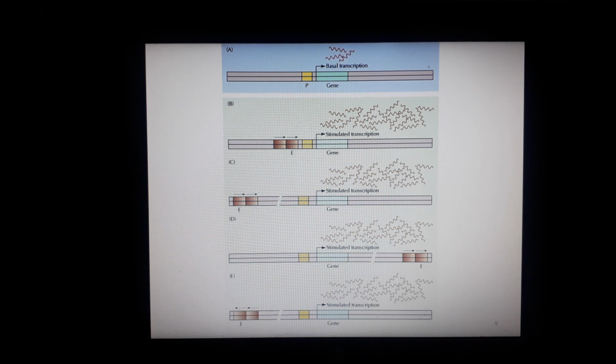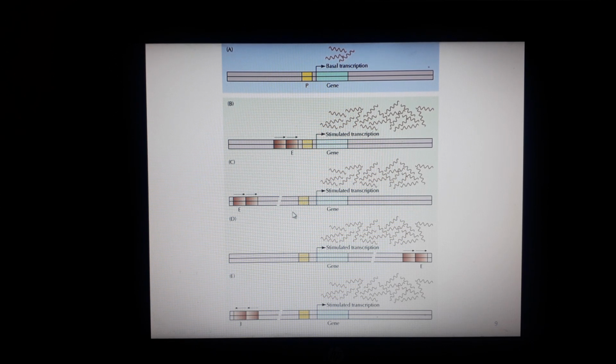Now let's see what happens when the enhancer is added. Let's take the example of SV40. We have discussed that in SV40 there is a 72 base pair repeat enhancer, and it stimulates transcription. The difference is evident in diagrams A and B. When the enhancer was not present, there was a low basal level, but when the enhancer is added, the transcription product is really high. You can see how it has improved the quantity of transcription product.